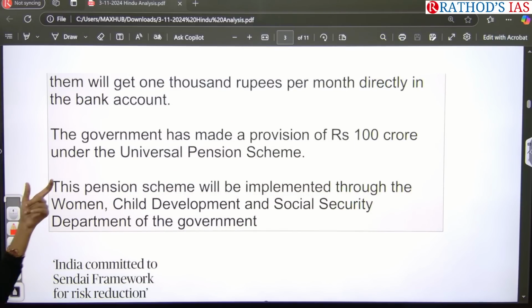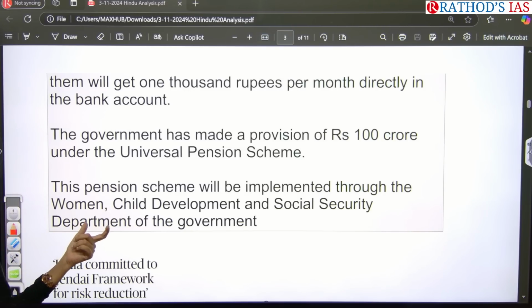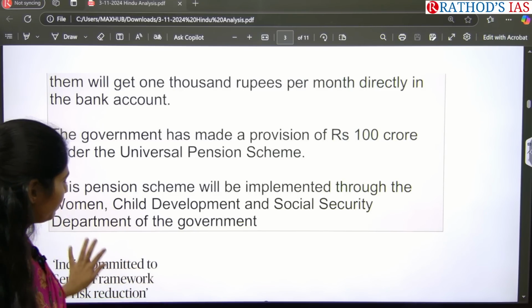And the Jharkhand state government has made a provision of 1000 crore rupees under this universal pension scheme. And which department is implementing this? It is very important. The Women, Child Development and Social Security Department of the Jharkhand government is implementing this scheme.